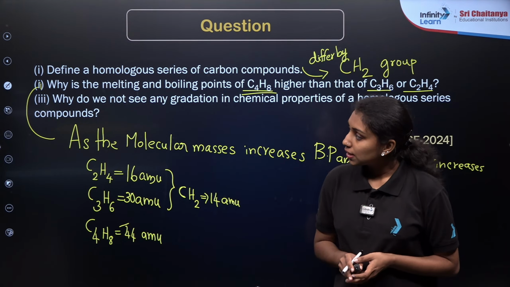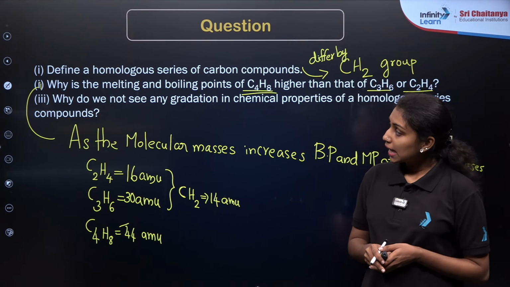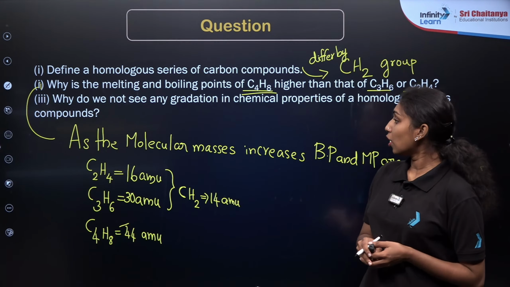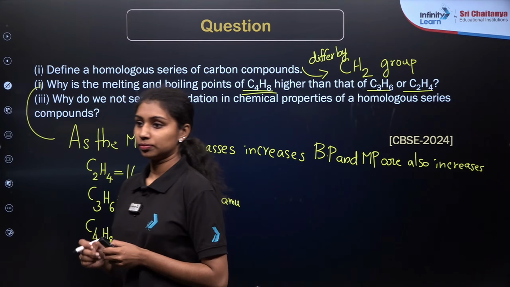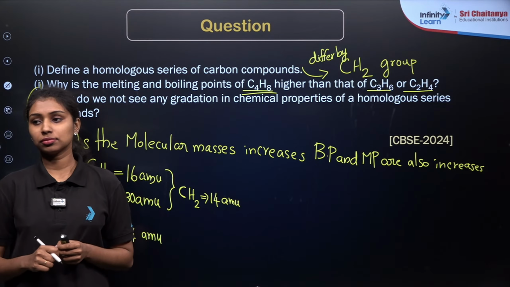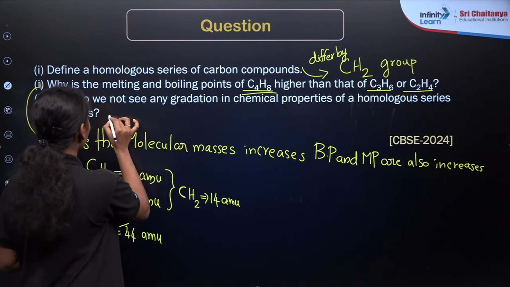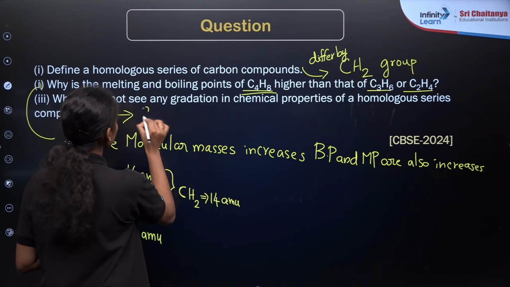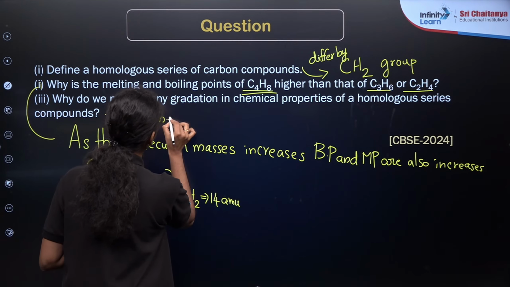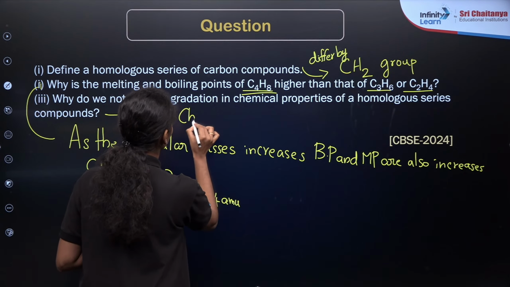Then what about the third sub-question? Why do we not see any gradation in chemical properties of homologous compounds? Because these homologous series have the same functional group, that's why they have the same chemical properties.